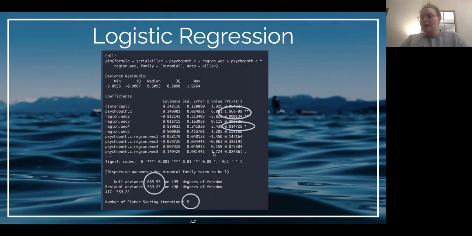You can also see we don't have any significant interactions. So this is telling me that region does not appear to significantly moderate the relationship between psychopath score and if they are a serial killer. So more variance is not explained by our interactions. All of the variance that needs to be explained in our outcome is taken by our main effects, and there's nothing left for an interaction to explain.